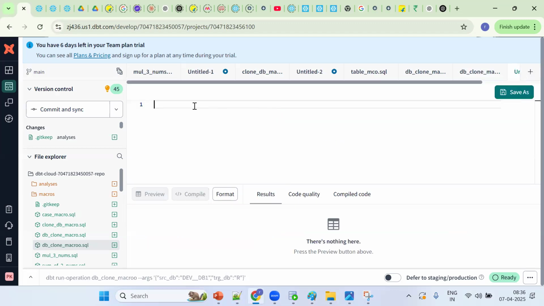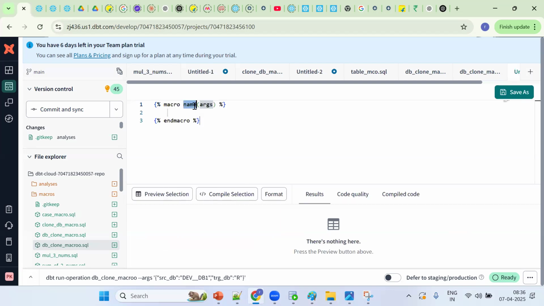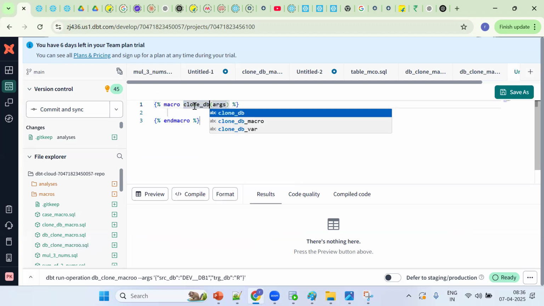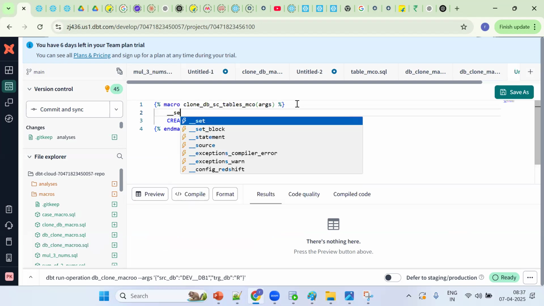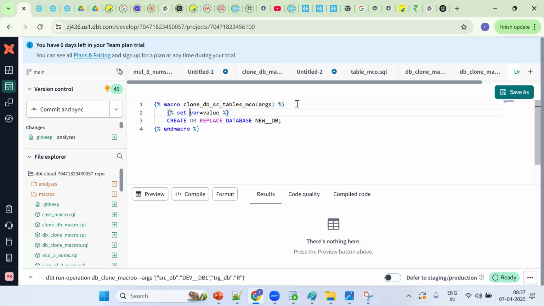Okay, see what's the shortcut? Underscore macro. Clone table macro. So clone DB schema tables macro. Always make a proper name. MCO is nothing but a macro naming standard. Tell me what I should do to work directly. Set variable. We should do setting the variable. Okay, we can put a proper name.